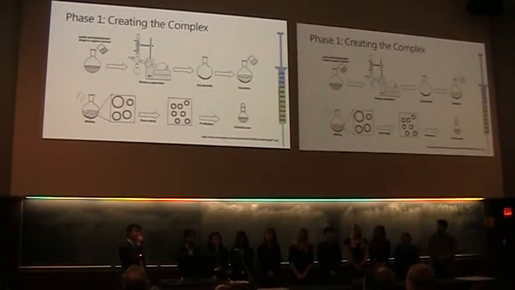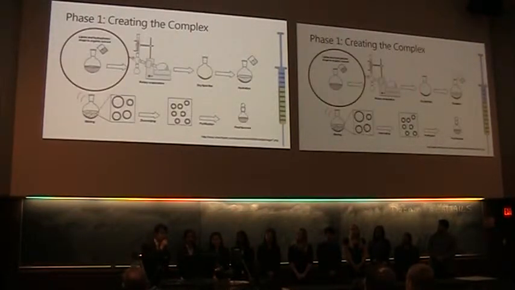Phase 1 is creating the liposomal complex. It is a standard procedure which I'll walk you through in brief here. First, we mix our drug, curcumin, along with lipids and cholesterols, which are similar to those in animal cell membranes, to allow us easy interface between the liposomes and the cells which we're going to test. They're mixed in an organic solvent.